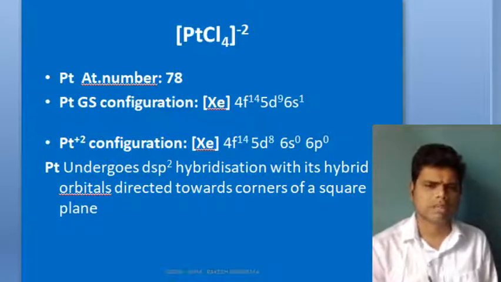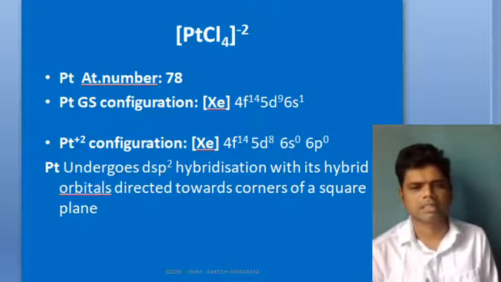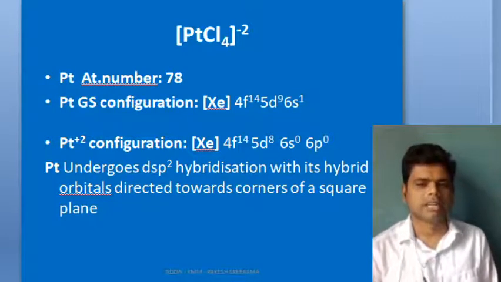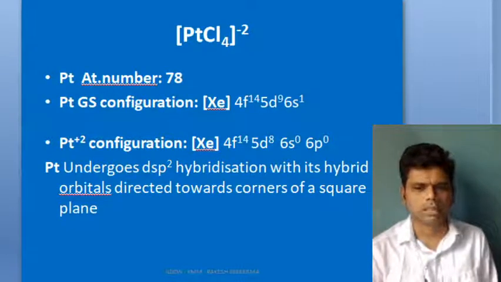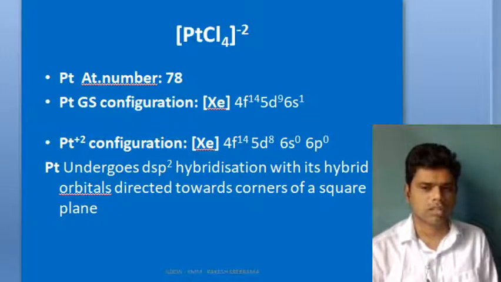Because of the extra stability of half-filled configurations, 6s1 is given. Platinum exhibits extra stability. So the Pt plus 2 configuration is obtained by removing 2 electrons: 6s1 will be lost and 5d9 will become 5d8. So the configuration is written as 4f14, 5d8, 6s0 and 6p0.